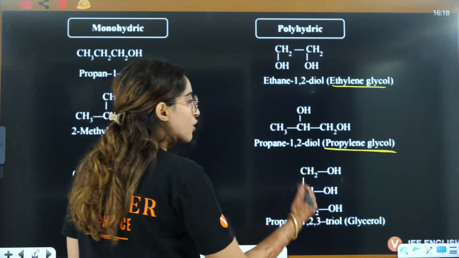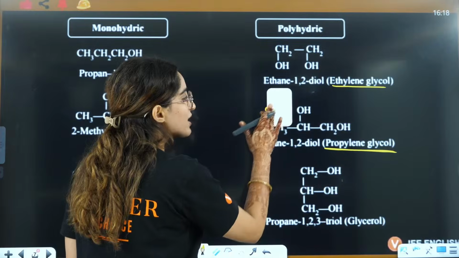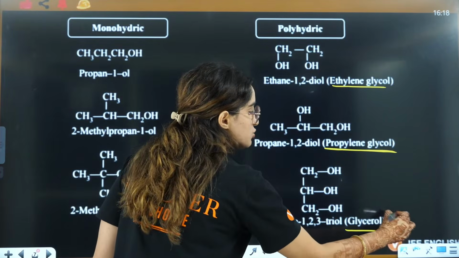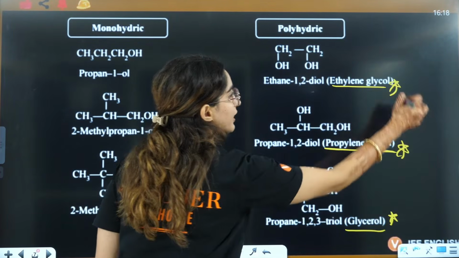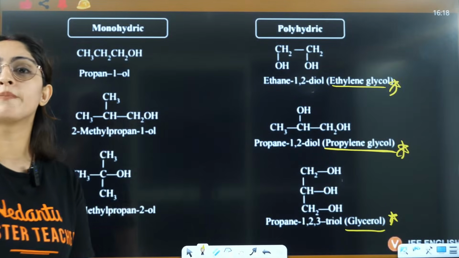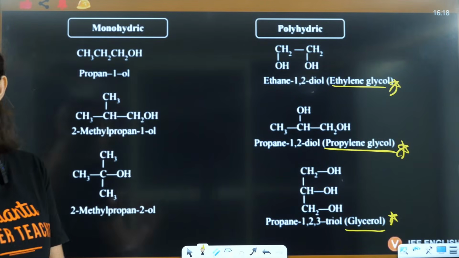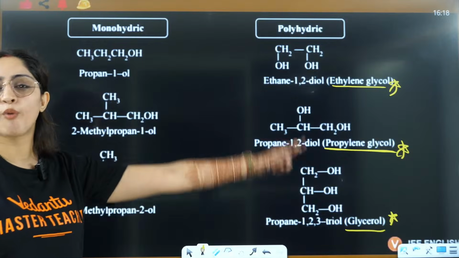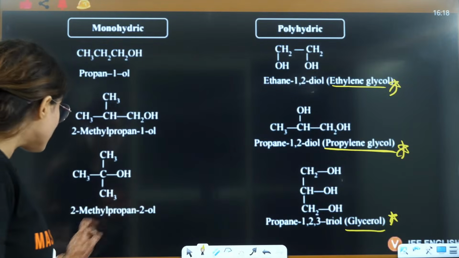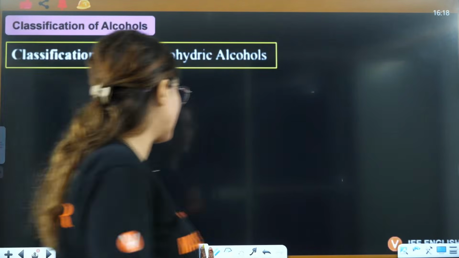And what is glycerol? When here also you have one OH, that becomes glycerol. So these 3 are important common names to remember, right? Throughout your organic chemistry, these are important names that you must remember for your upcoming lectures, right?